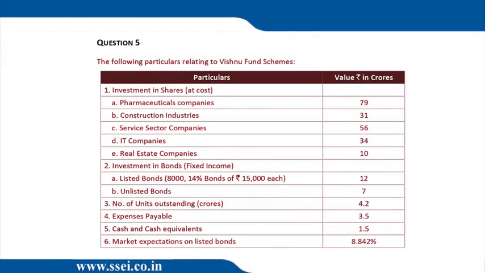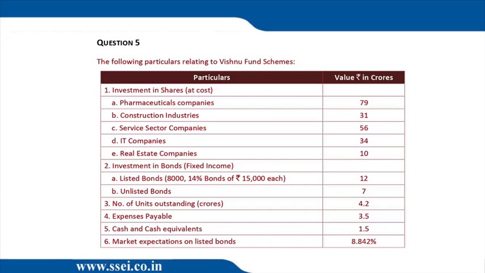So question number 5. This is a nice sum on calculation of NAV, slightly different as compared to the old sums of this type which we had done in class. If you look at the sum, basically we have to find out NAV. So we have this portfolio where there are 5 sectors in which investment in shares has been done. The investment amount is given: pharmaceutical, construction, service sector, IT and real estate.